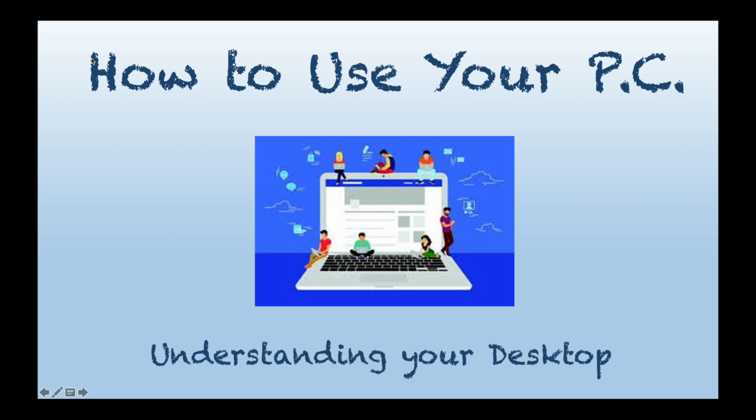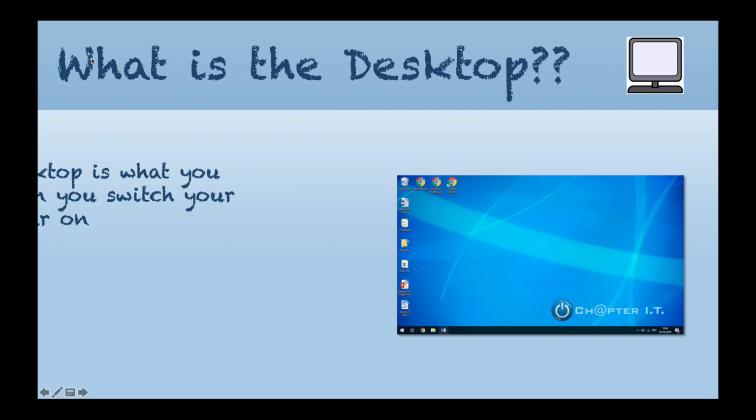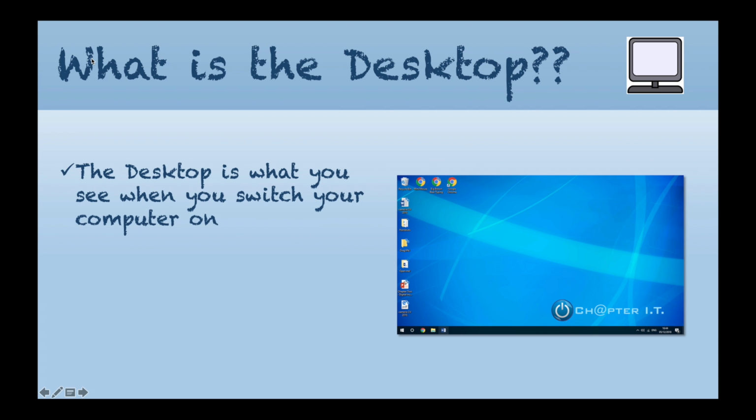Part of the Windows 10 features is something called a desktop. All of Microsoft's operating systems have a desktop. So what is a desktop? The desktop is what you see when you switch your computer on. If you look at this picture on the right hand side here, this is what the desktop looks like on our computers when we were teaching.